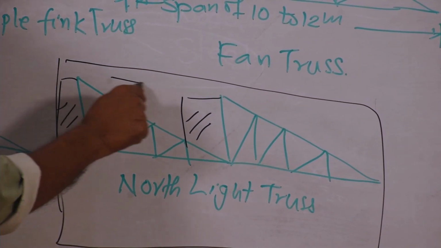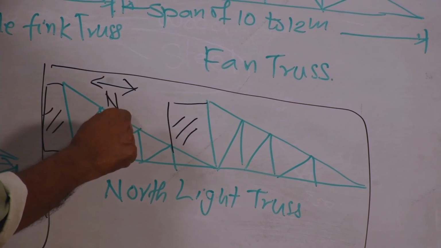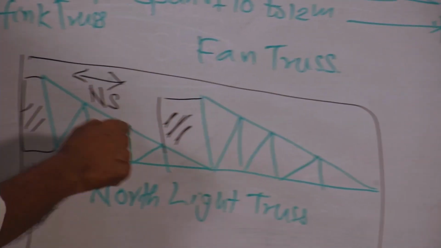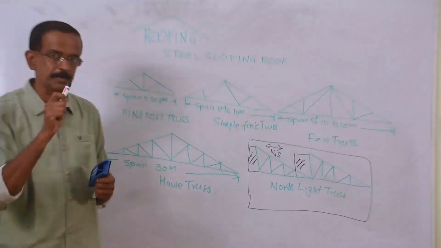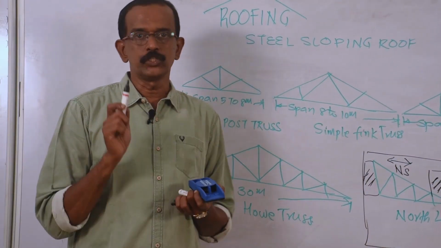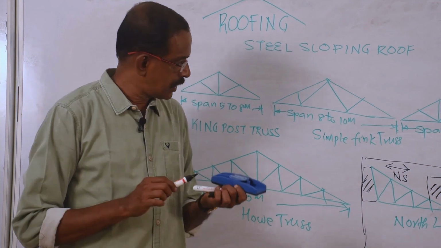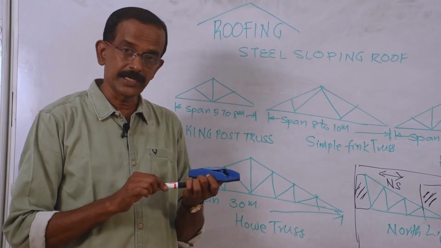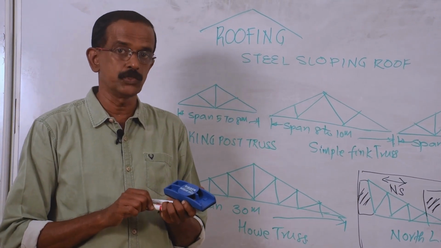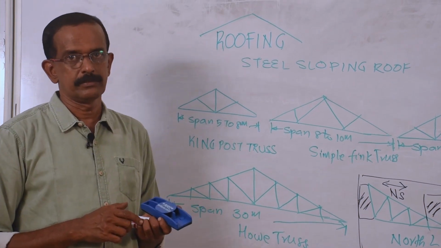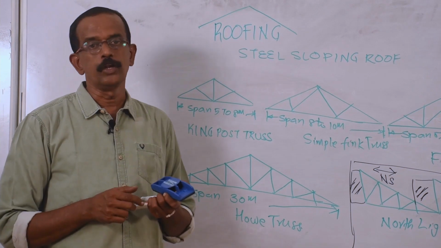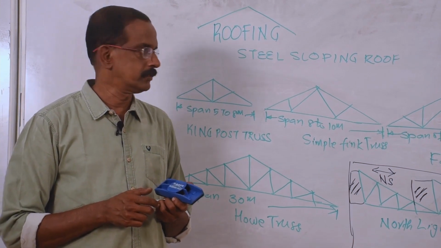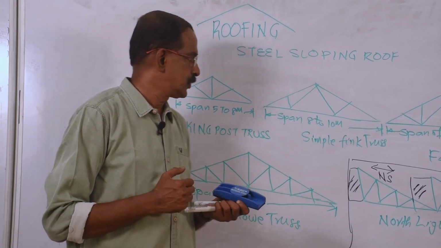This will be always in the north-south direction. That means this vertical transparent portion will be always in the north-south direction. What is the purpose? To get the maximum daylight. So answers are over for the question. Where it is used: in factories, industries. Why it is called north light: it will be always in the north-south direction to get the maximum daylight.